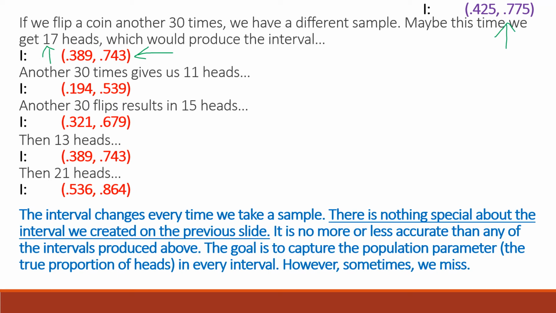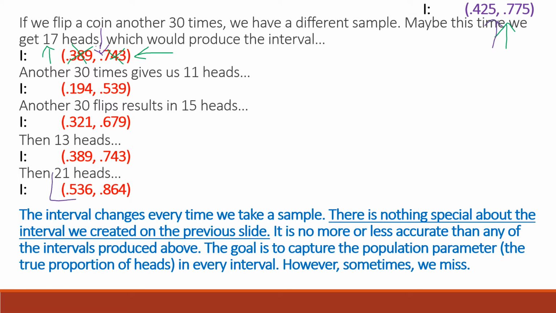And there's nothing special about any of these intervals. These numbers in any of these intervals are completely irrelevant. What we care about is the actual population proportion in between those two numbers. Now, since we're talking about flipping a coin, we know that 50% of the time we're going to get heads. And we can see 50% is in between these two numbers. It's in between these up here.